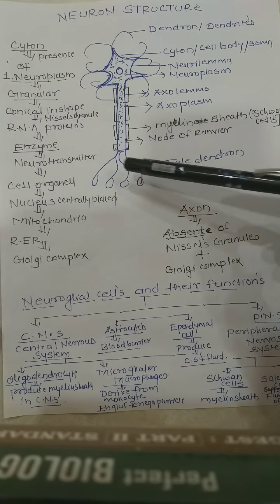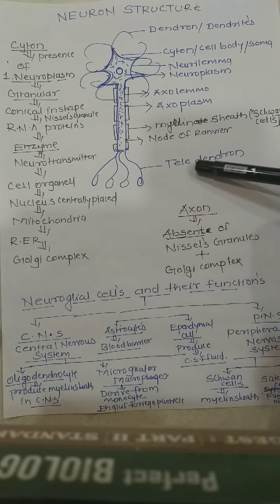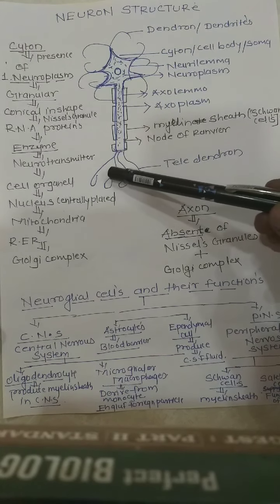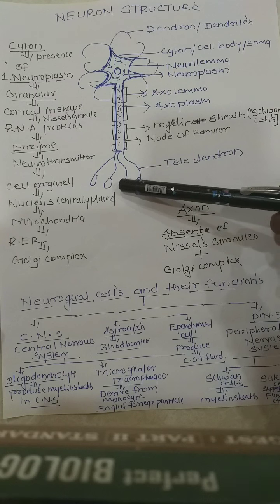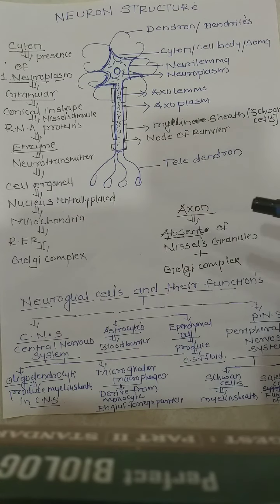The last end point of the neuron is known as the teledendron, and these teledendrons have vesicles filled with neurotransmitter.